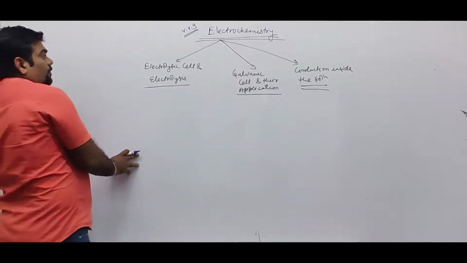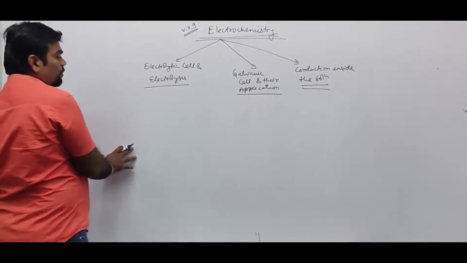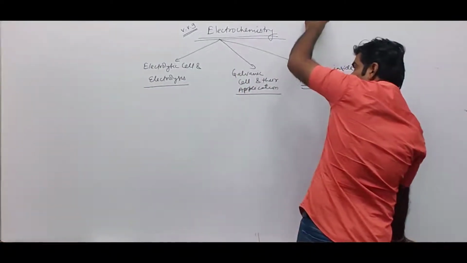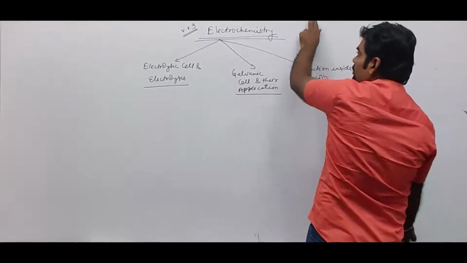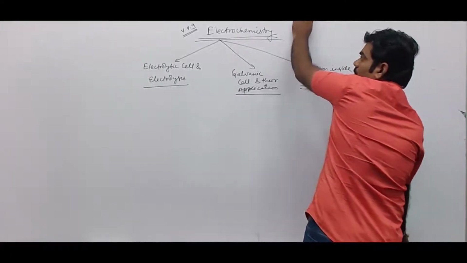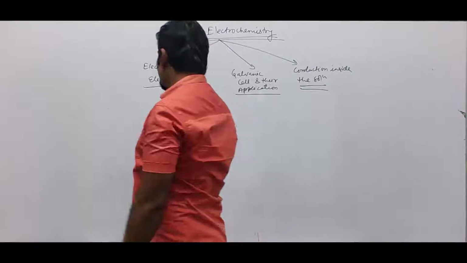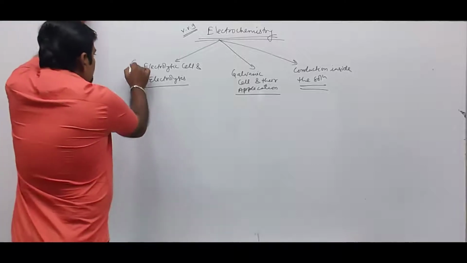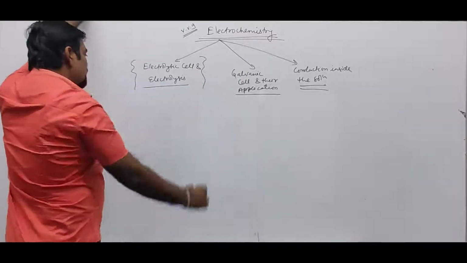One is related to the electrolytic cell and electrolysis. The other is the galvanic cell, and the other is conduction inside the solution. So the very first part is the electrolytic cell.